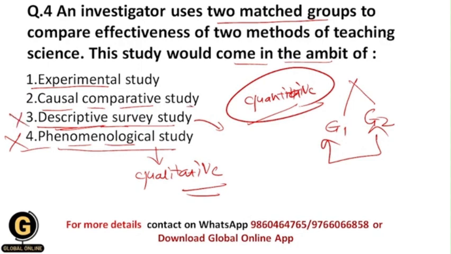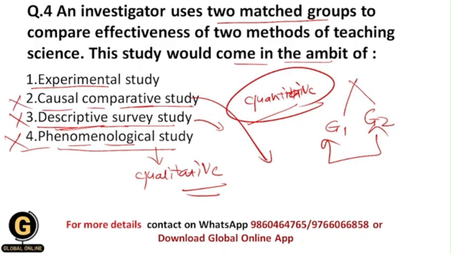Within the causal comparative study, I have told you that the situation or the fact has already occurred, and in this kind of study, we don't have control on the variables like we have in the experimental study. But if I am going to do research in which I compare the two groups, then obviously I should have control over the variables. And that's why this is also eliminated.